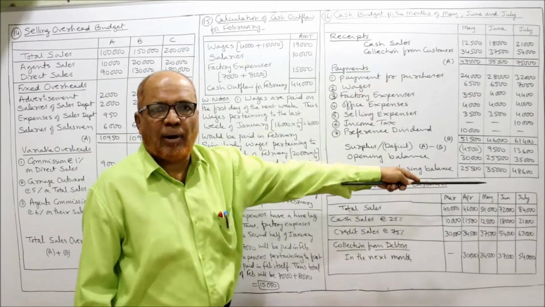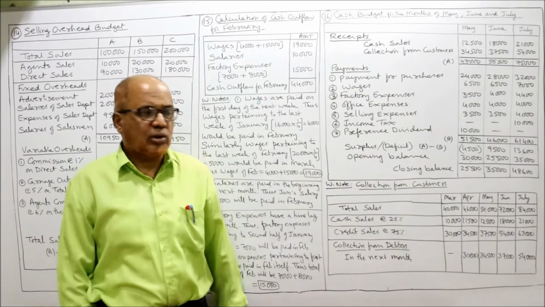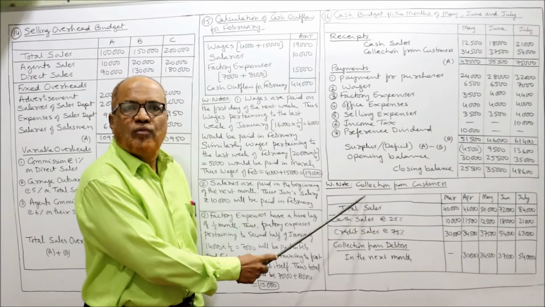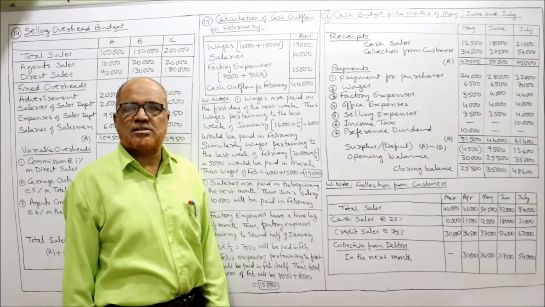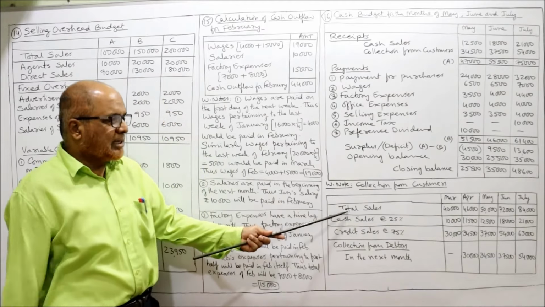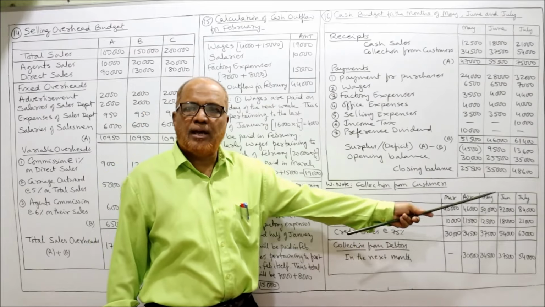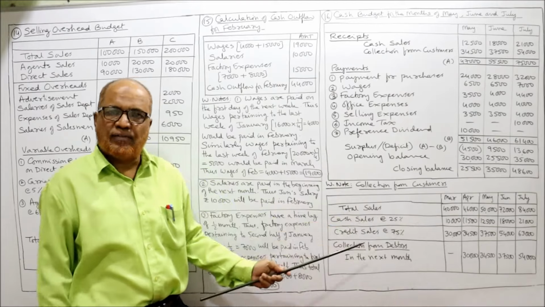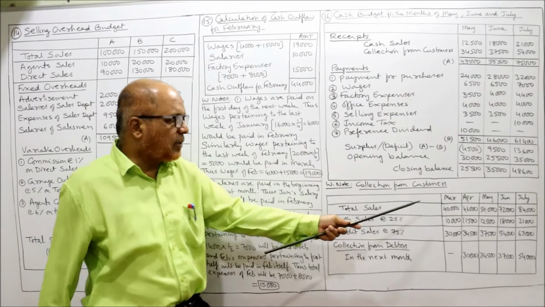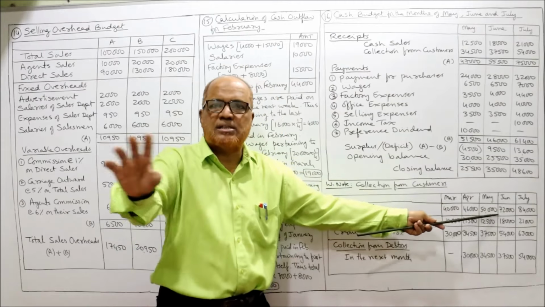Now I am going to take the amounts. First amount is cash sales. In the working note, I am going to find out how much are the cash sales and how much are the collections from customers. See carefully. Total sales. I have opened 5 columns: March, April, May, June, July. Total sales are given in the problem for 5 months: March 40,000, 46,000, 50,000, 72,000, 84,000. All the total sales are given.